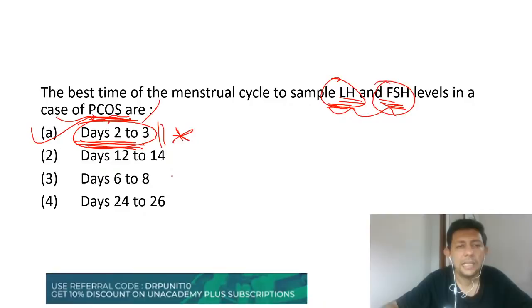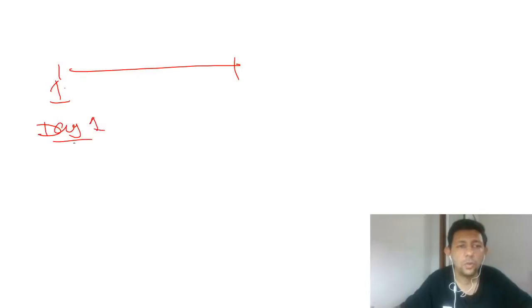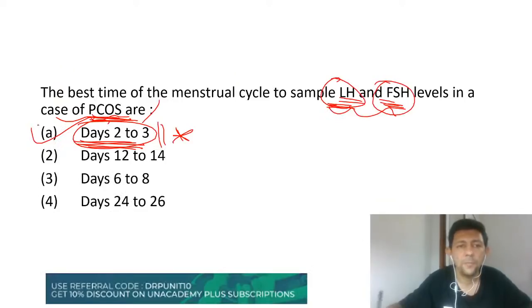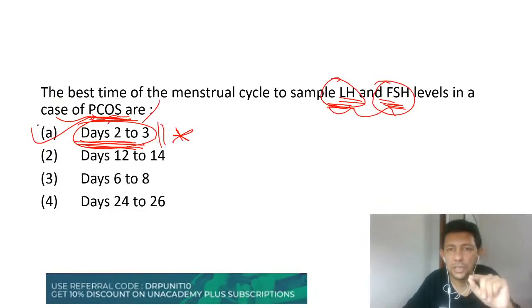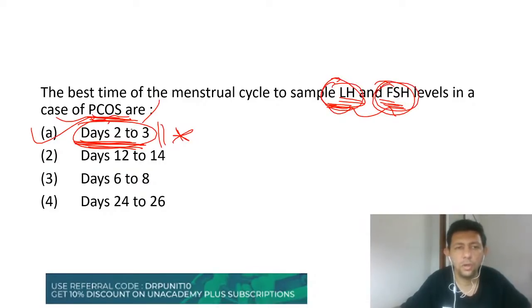Remember this lifelong: whenever the menses start, that is day 1. This is a very common mistake students make. So if today the patient's menses start, then tomorrow or day after tomorrow, please call her to the laboratory and collect her blood sample for FSH and LH. Is that understood by all of you? FSH should be done on day 2 or day 3 of the cycle.